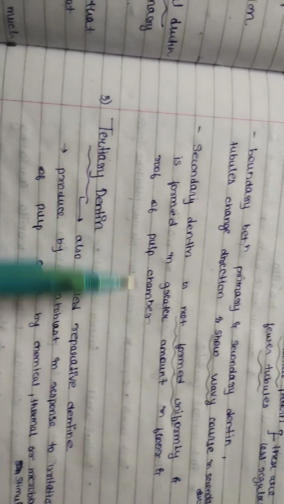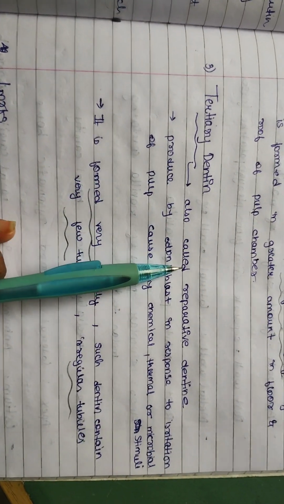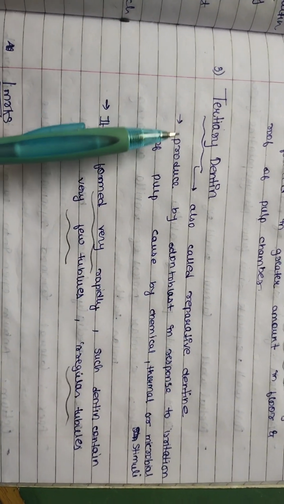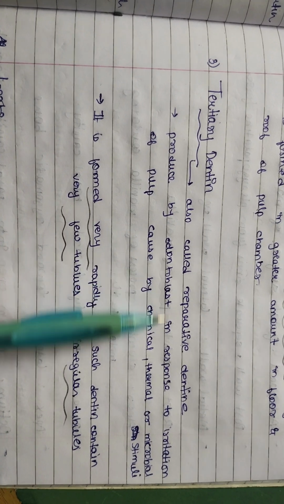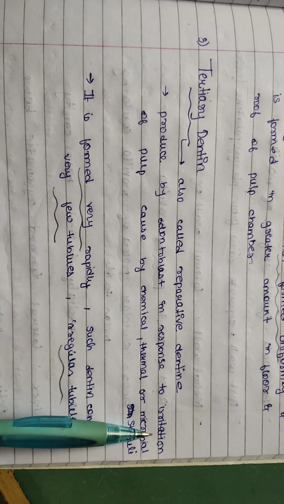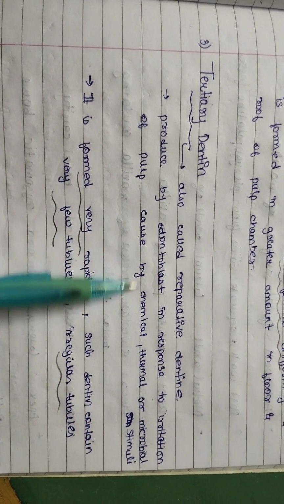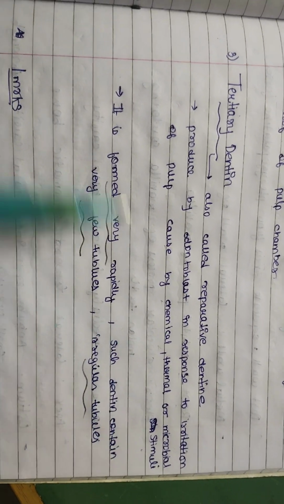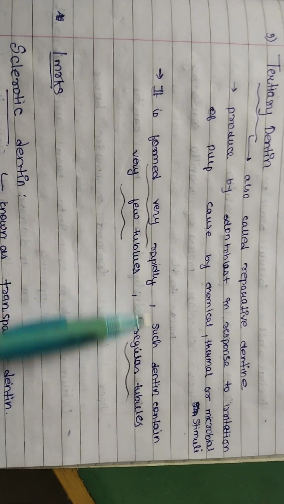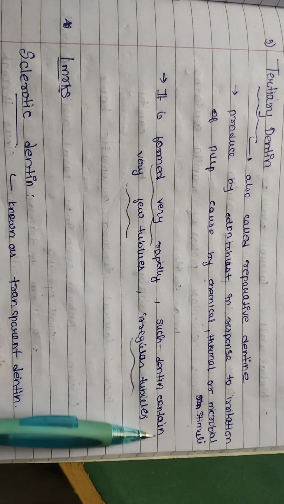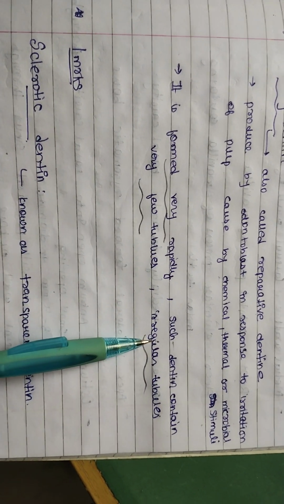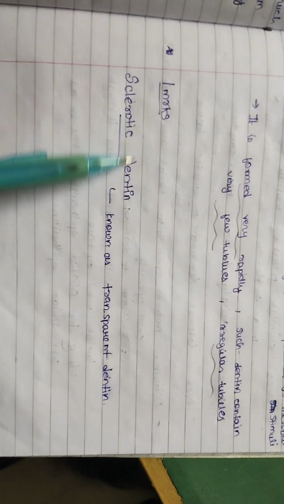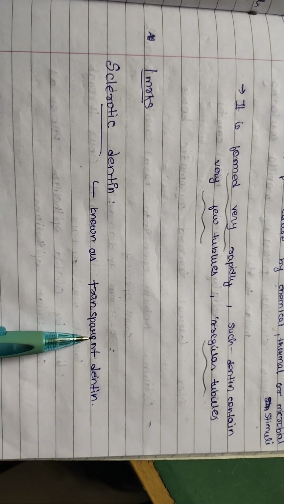Tertiary dentin, also known as reparative dentin, is produced by odontoblasts in response to irritation of the pulp caused by chemical, thermal and microbial stimuli. It is formed very rapidly. Such dentin contains few tubules and irregular tubules. Sclerotic dentin is also known as transparent dentin.